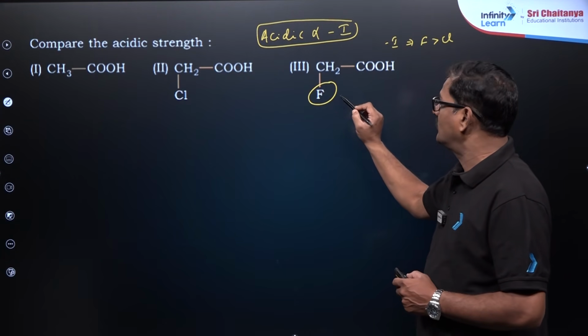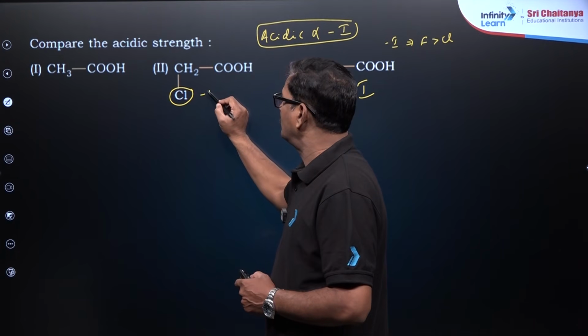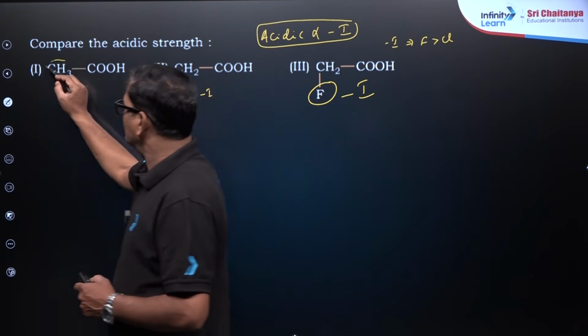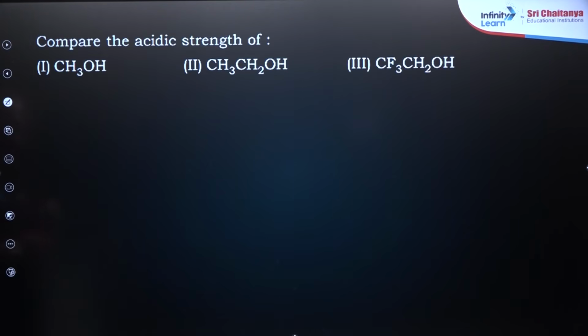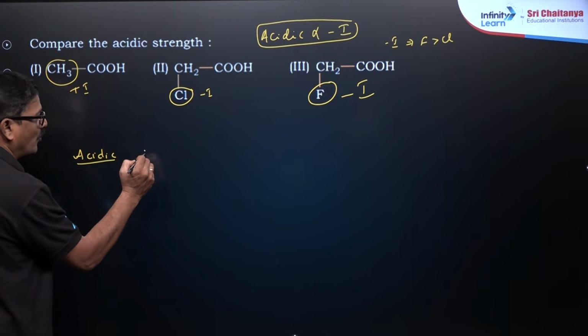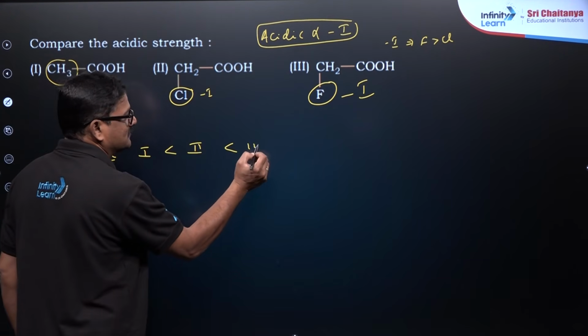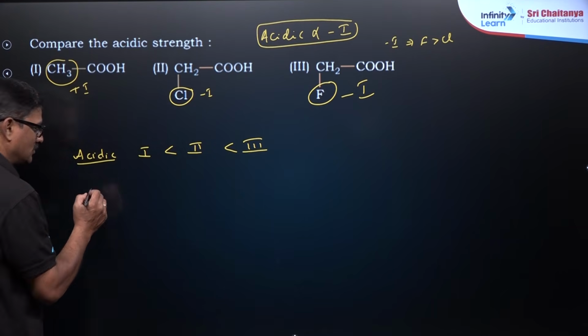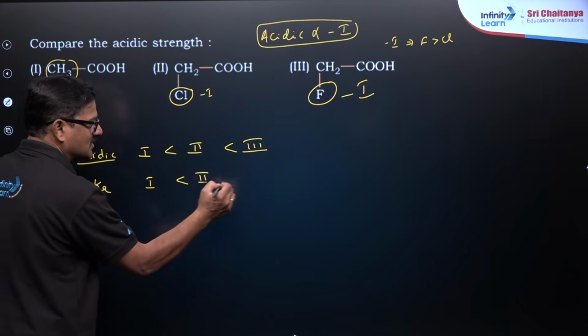Fluorine has more negative inductive effect, chlorine has less, and the other is going to have a positive inductive effect. So acidic strength of 1 is less than 2, which is less than 3. And the Ka value also: 1 is less than 2, which is less than 3.